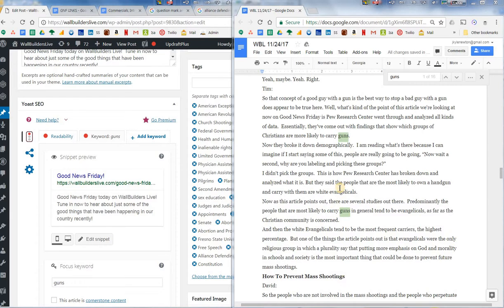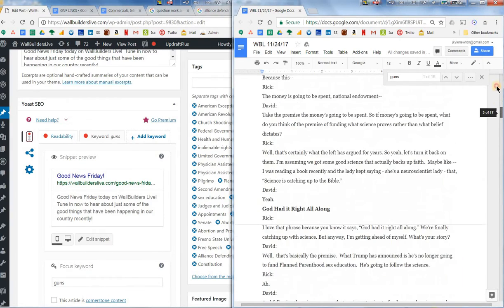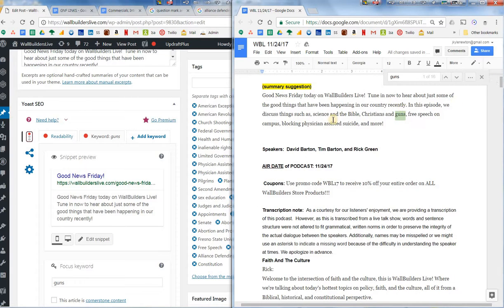Okay, so I finished reading everything, and what I was now looking for is the keyword. So I went up here to your beautiful summary, and I kind of picked some of the words up here and put them up here. And the one that was the most common in this particular document was guns.